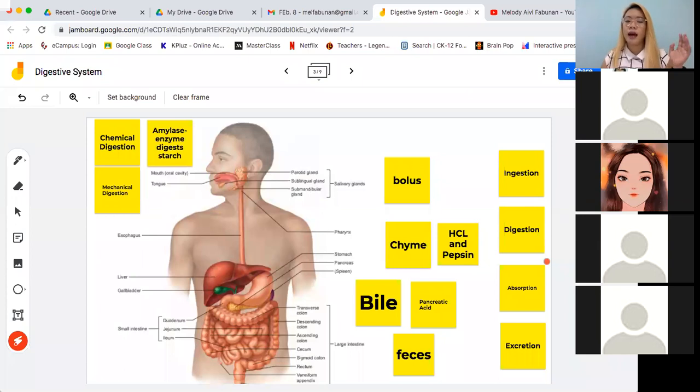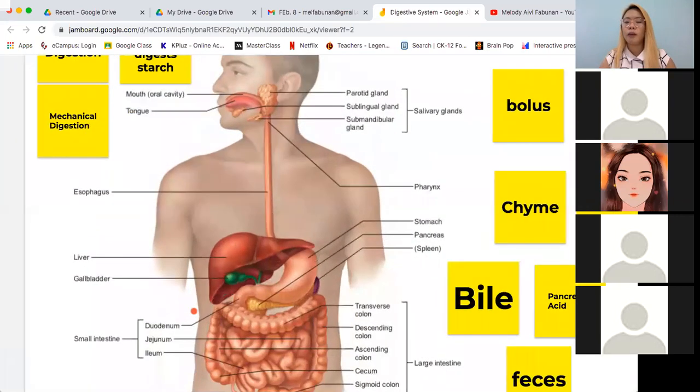And at the end of the digestion process, which is in the duodenum, lahat na ng yon ay in the form of glucose. So pag nasa form of glucose na siya, for sugar, it means na ready for absorption na siya. So magko-continue na yung food na yon into what we call the jejunum.